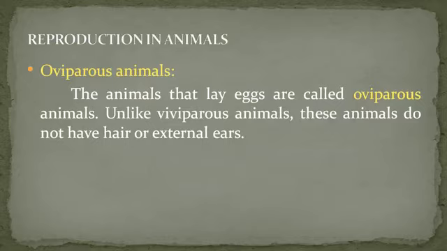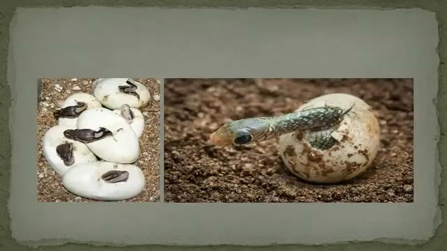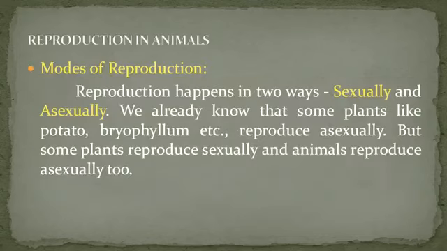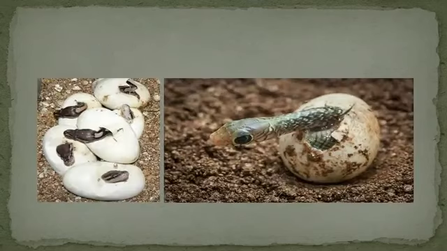And then oviparous animals. That means the animals that lay eggs are called oviparous. Unlike viviparous animals, these animals do not have hair or external ears. For example, snakes.